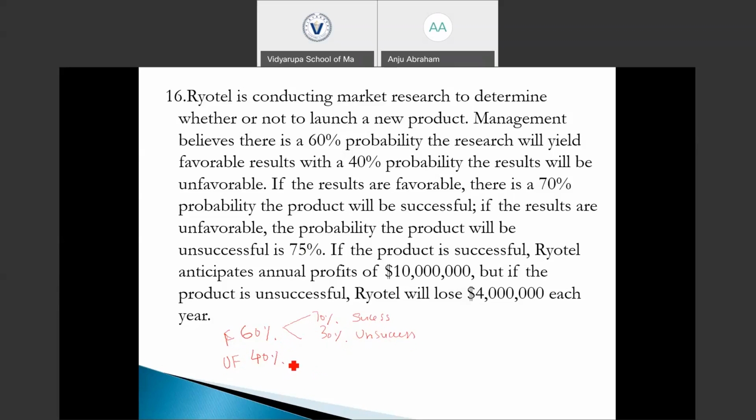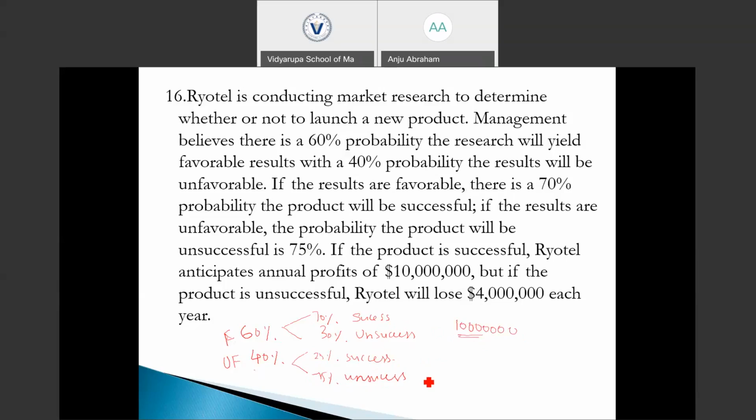And if the results are unfavorable, the probability that the product will be unsuccessful is going to be 75%, and the remaining 25% probability is for the product being successful. If the product is successful, the annual profit expected is 10 million.